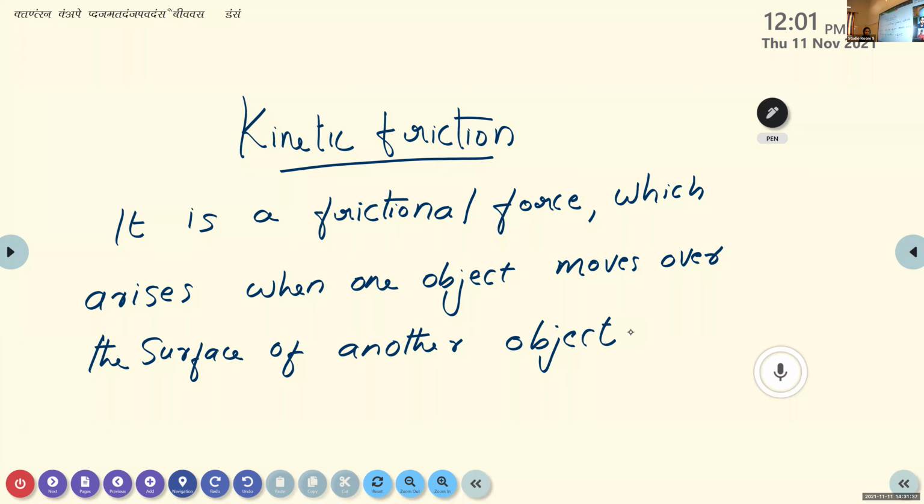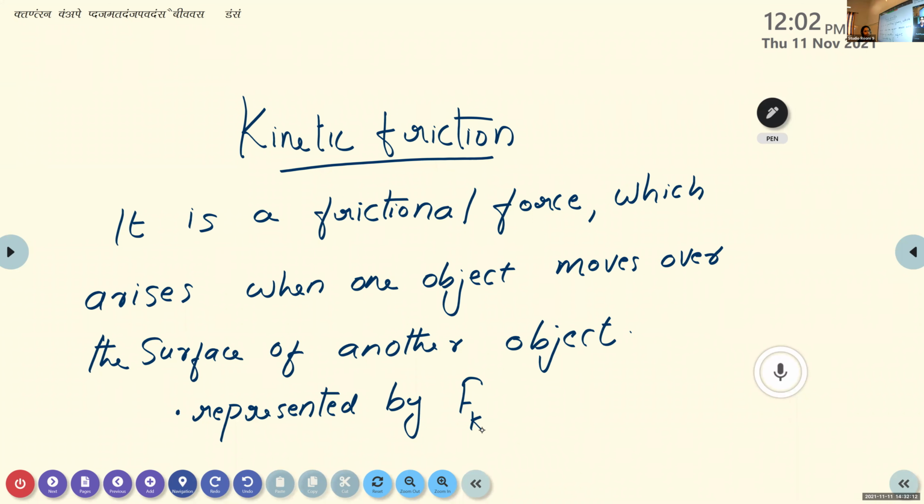Okay, we can compare the terms static friction and kinetic friction. Static friction is represented by Fs. Students, try to guess how we can represent kinetic friction. Fk. Kinetic friction is represented by Fk, F suffix k.